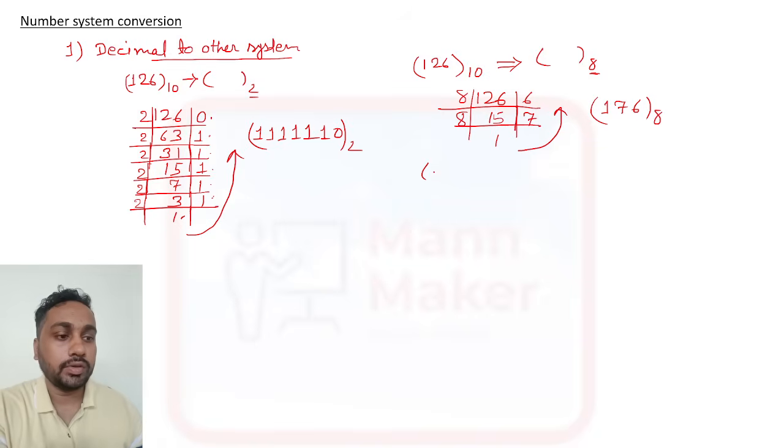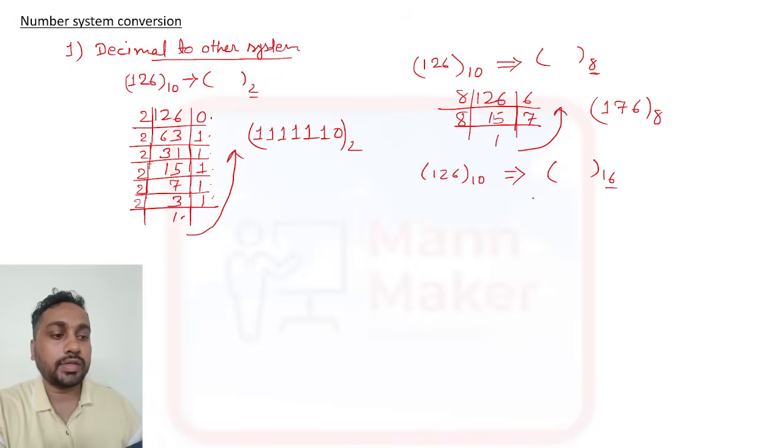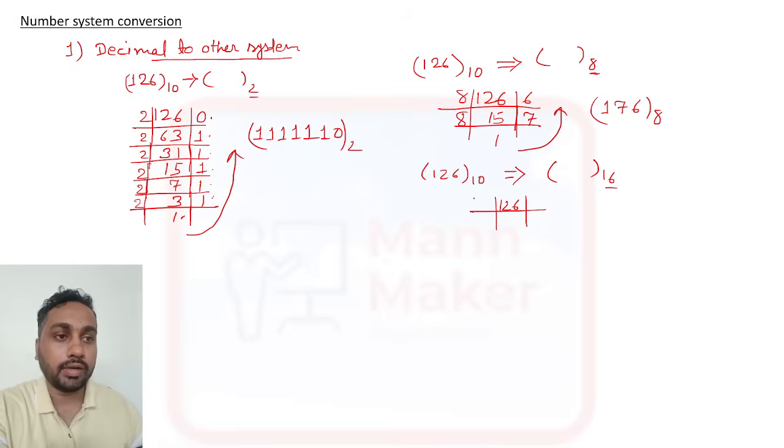Now another one: 126 decimal is given, and you need to convert this into hexadecimal. Hexadecimal means base 16, so you need to do the same division method. 126, now you need to divide with 16. So 7 times it will go and you will get 14 remainder here. Now you need to write like this.